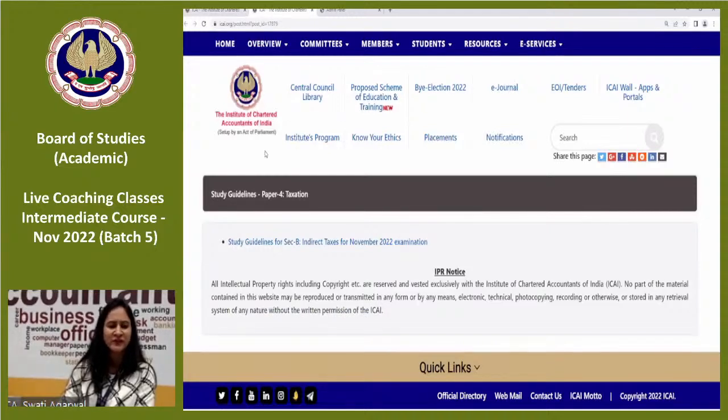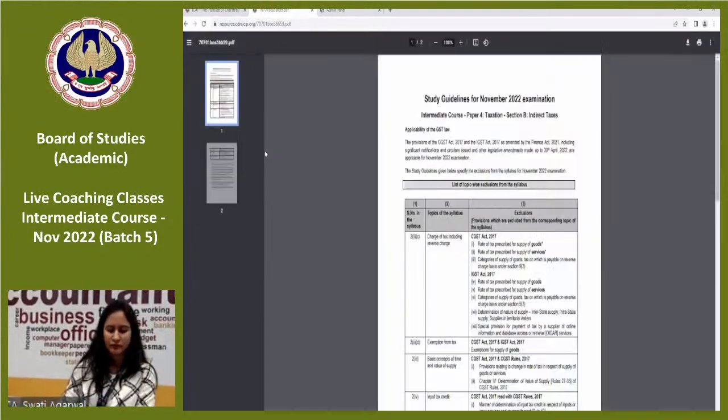I hope the screen is visible. Study guidelines. Okay, study guidelines for November 22 examination. So basically, what does it show? It basically specifies the exclusions from the syllabus, right? Syllabus is given in your study material. Like in case of charge of tax topic, rate of tax is not expected from you. Rate of tax, whether it is for goods or it is for services, will be given to you in the examination, that you need not memorize, right?